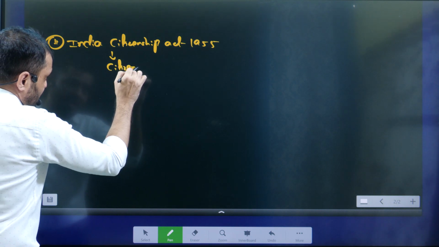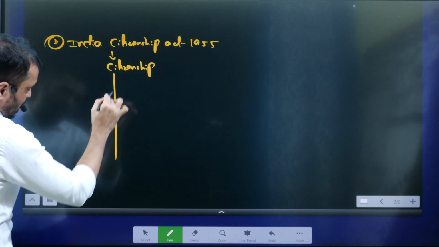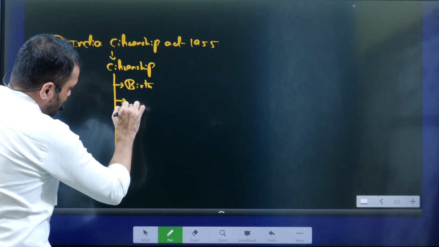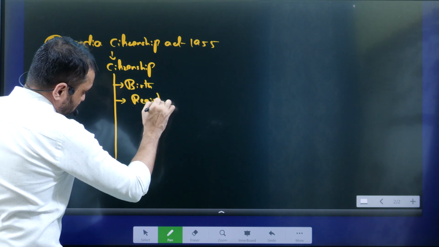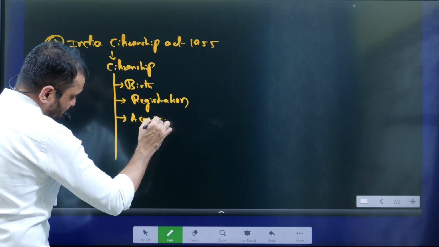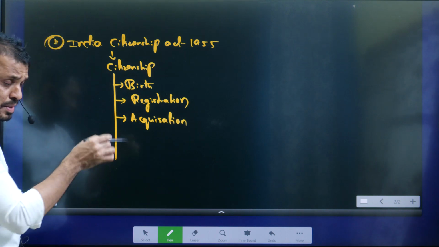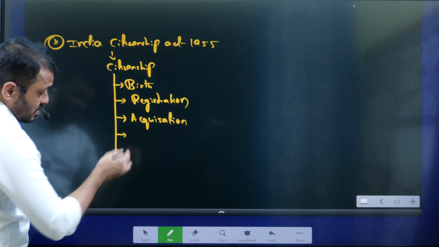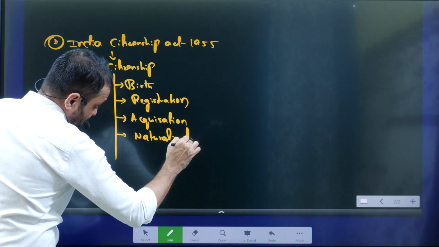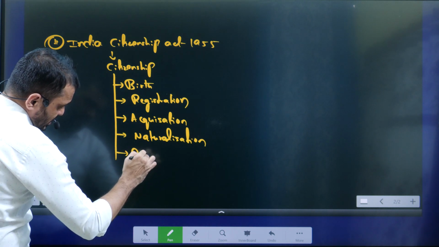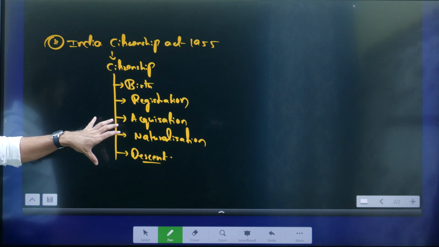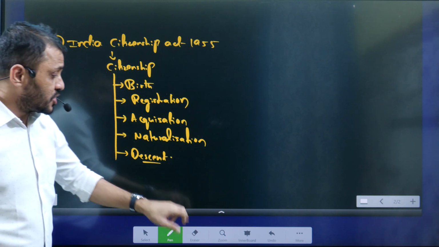A person will be given citizenship based on these grounds: based on birth, or by registering themselves through registration, and acquisition of property. If the Indian government acquired any property, people living in that area get citizenship. Then naturalization, for exceptional talent, or through descent, where one of their parents is Indian. In these ways, a person can get citizenship according to the Citizenship Act 1955.